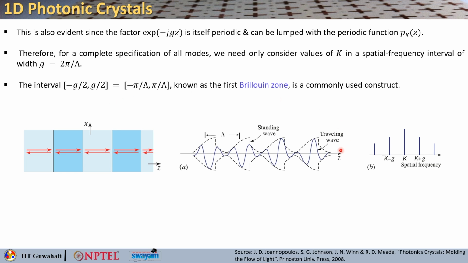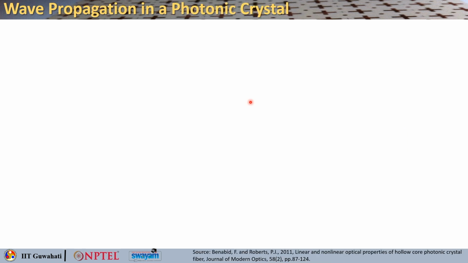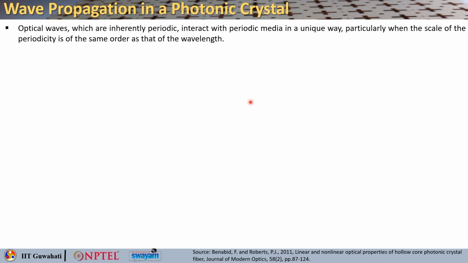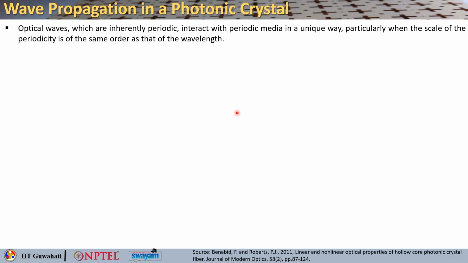So, you can only consider the interval from symmetry. You can only consider the interval of minus g by 2 to g by 2, which is basically minus pi by capital lambda to pi by capital lambda, and that is known by a term called the first Brillouin zone, a commonly used construct to study this kind of periodic structure. So, what is happening within that range is repeated throughout the structure. That makes your life very simple to understand how waves interact with this periodic structure.